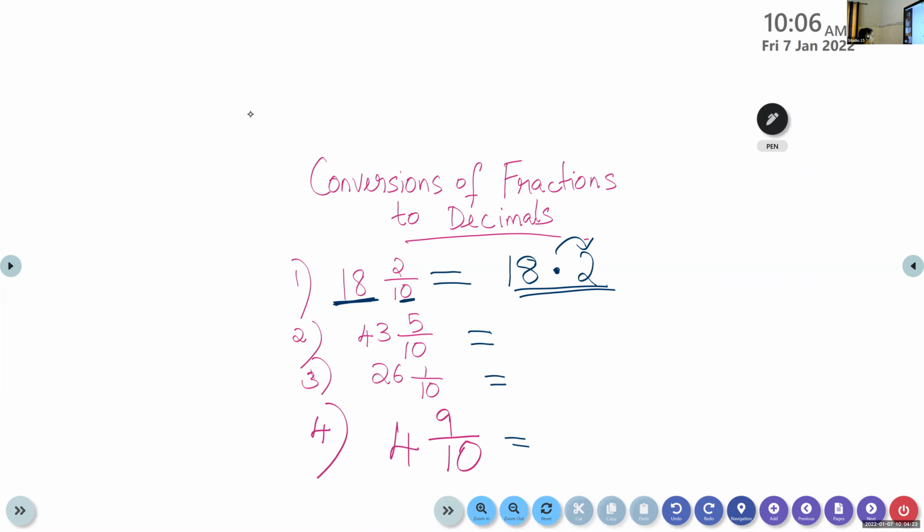How to write that in the decimal form? 43 point 5. Very good. See, we have only 1 zero, and after the decimal point, we have only 1 number. See, here I have given only the tenths place.